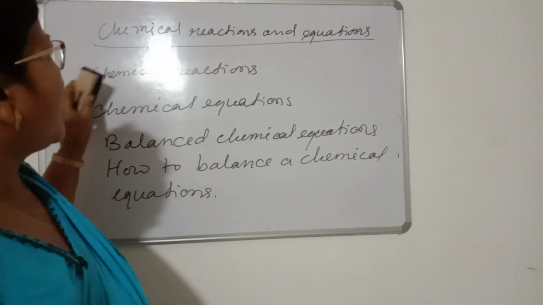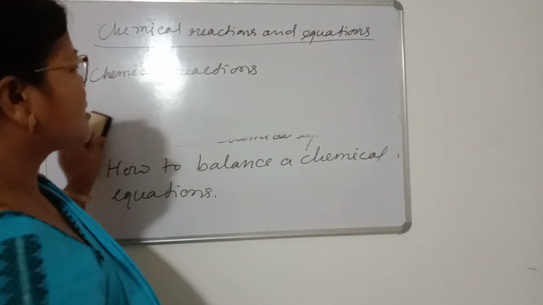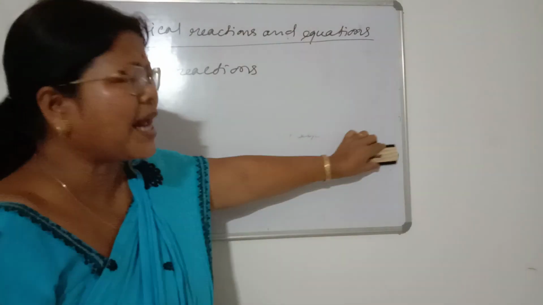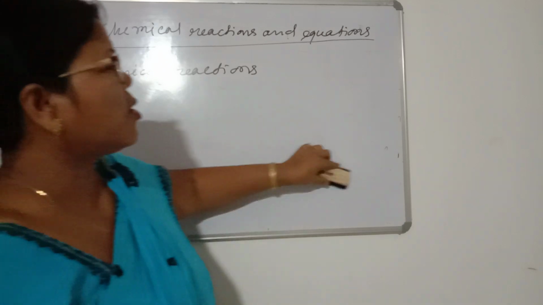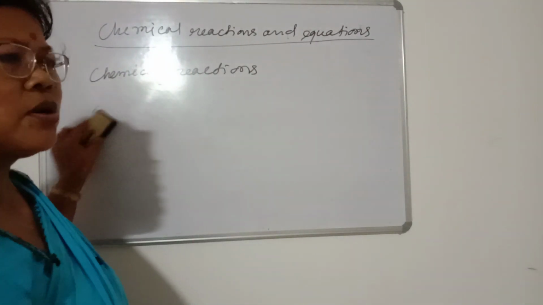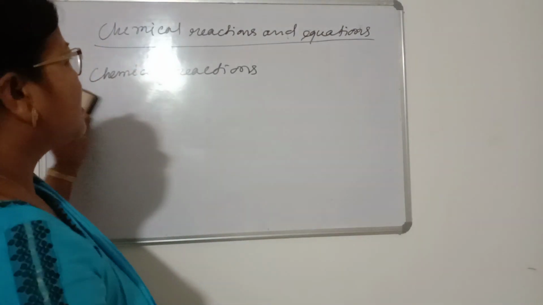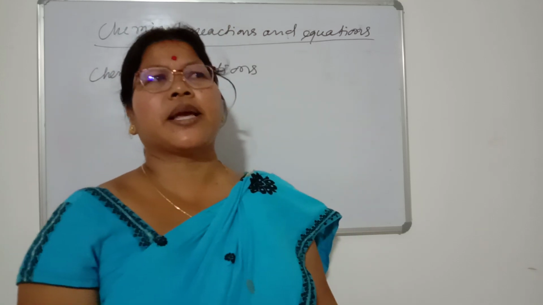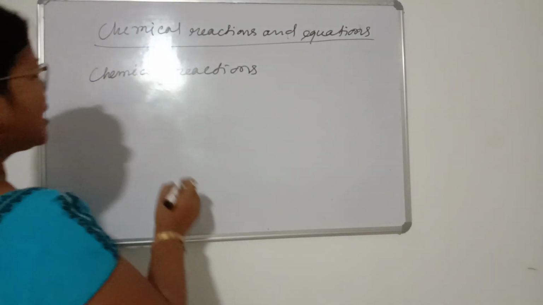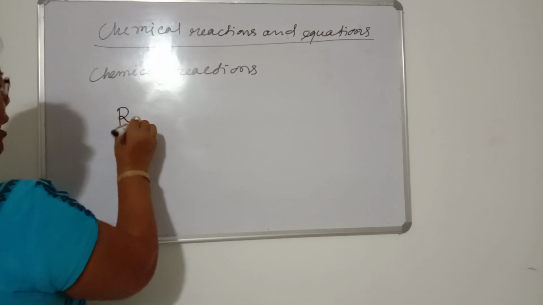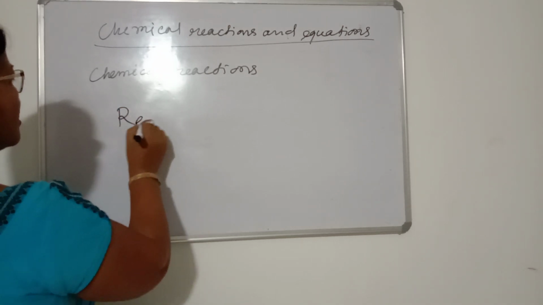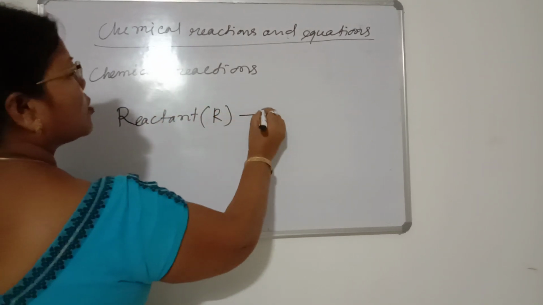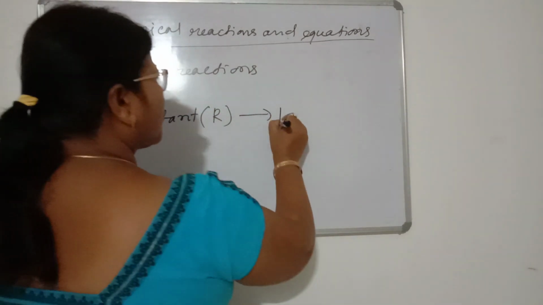Everywhere we have seen some changes, like the formation of curd from milk, rusting of iron, cutting of trees, and the preparation of an omelette from an egg. These are chemical changes. That means we can say that a chemical change is a chemical reaction. In a chemical reaction, the initial substances we take are called reactants, and the new substances formed are called products.